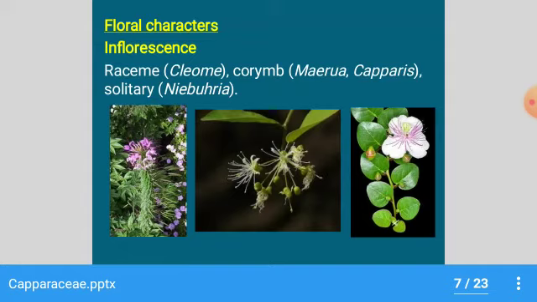Floral characters: inflorescence. Racemose type of inflorescence is present in Cleome, corymbose type of inflorescence is present in Maerua and some species of Capparis, and solitary inflorescence is present in Niebuhria and Capparis spinosa. You can see the racemose type of inflorescence present in Cleome monophylla and Gynandropsis pentaphylla, and the corymbose type of inflorescence present in Capparis sepiaria.